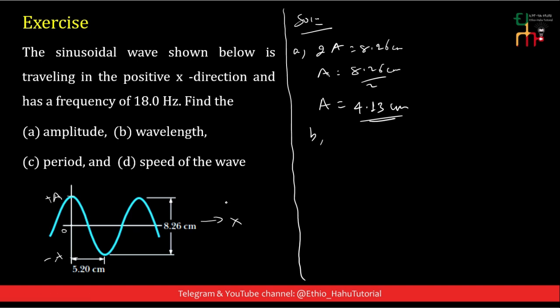Wavelength is the distance between two consecutive crests or troughs.